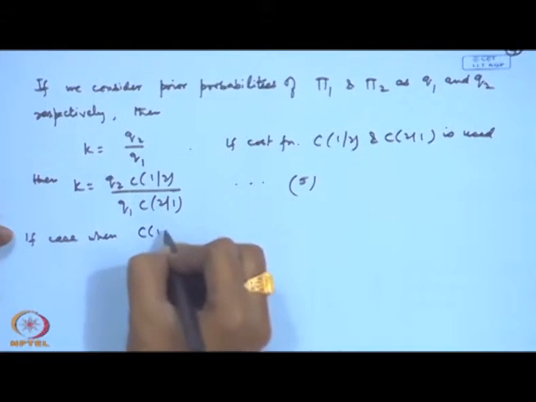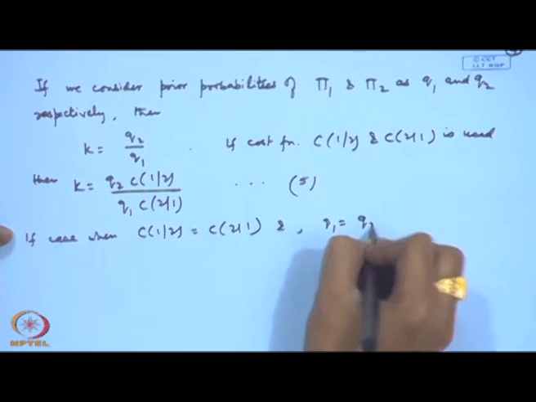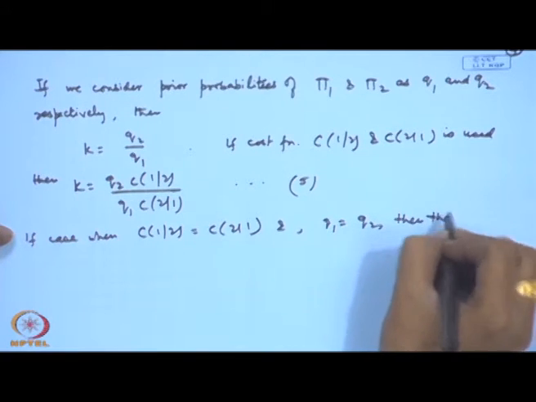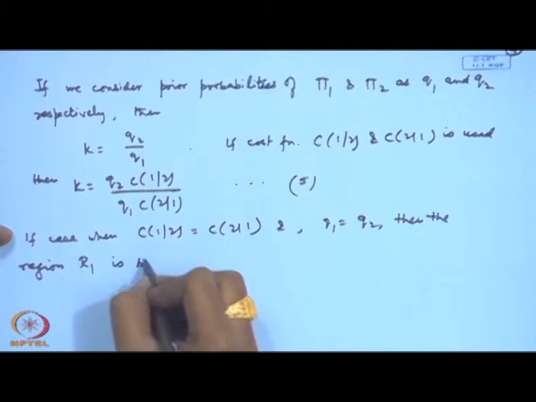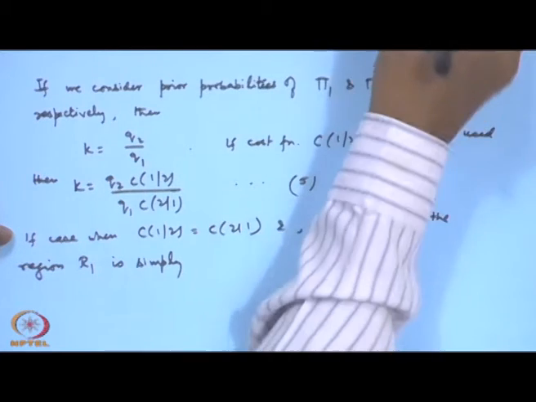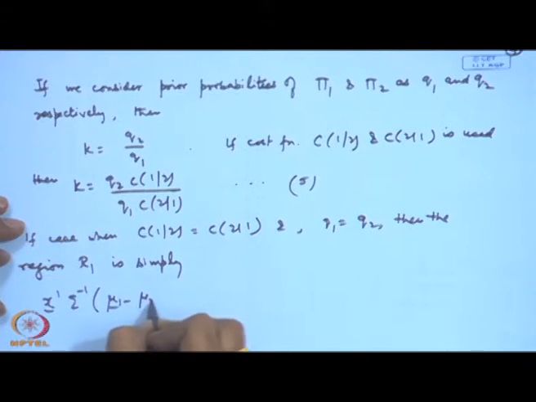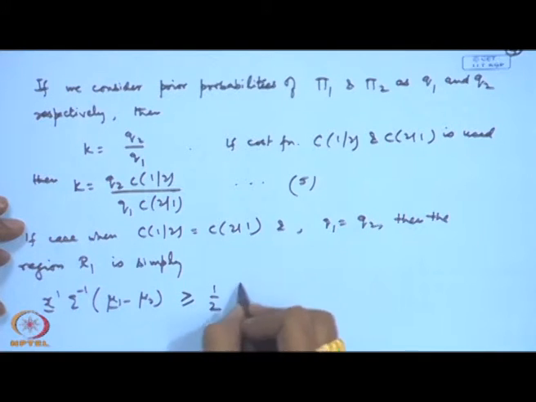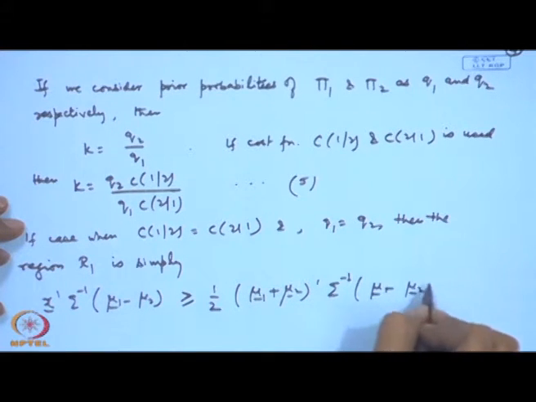In case when C12 is equal to C21 and q1 is equal to q2, then the region R1 is simply, because k will become 1 and therefore log of k will become 0, x prime sigma inverse (mu 1 minus mu 2) is greater than or equal to half times (mu 1 plus mu 2) prime sigma inverse (mu 1 minus mu 2).